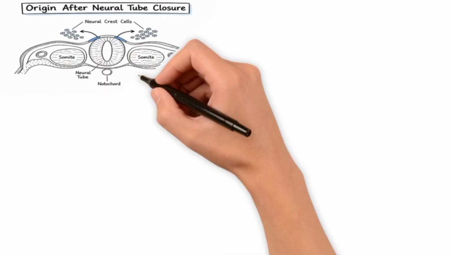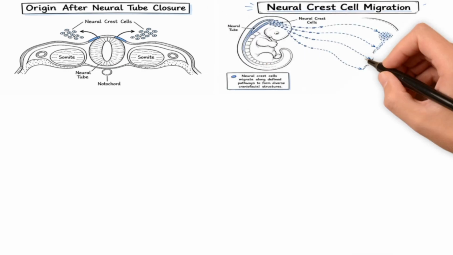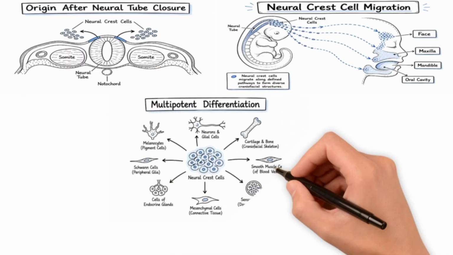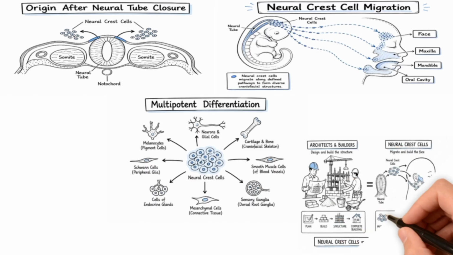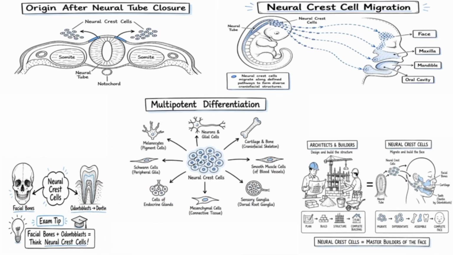After the neural tube closes, specialized cells separate from its edges. These are called neural crest cells. They migrate throughout the developing embryo like tiny travelers, reaching the face, jaws, and oral cavity. Once they arrive, they transform into many different tissues. They form most of the bones and cartilage of the face, odontoblasts that produce dentin, Schwann cells, melanocytes, sensory ganglia, and even the adrenal medulla. That's why neural crest cells are often called the master builders of the face. Whenever you see a question about facial bones or odontoblasts, always think of neural crest cells.